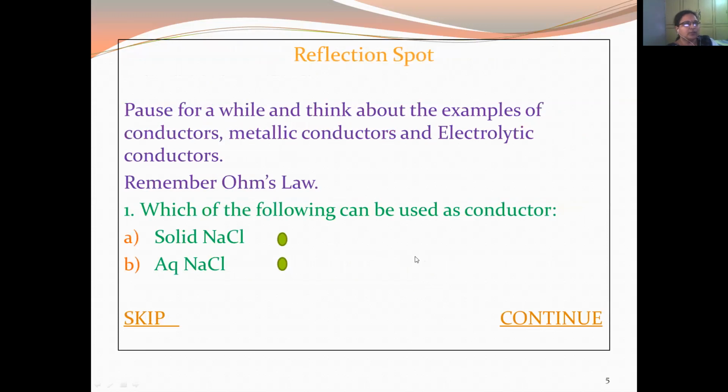Now, pause for a while and think about different examples of metallic conductors and electrolytic conductors, and then Ohm's law. Please give answers to the following questions.